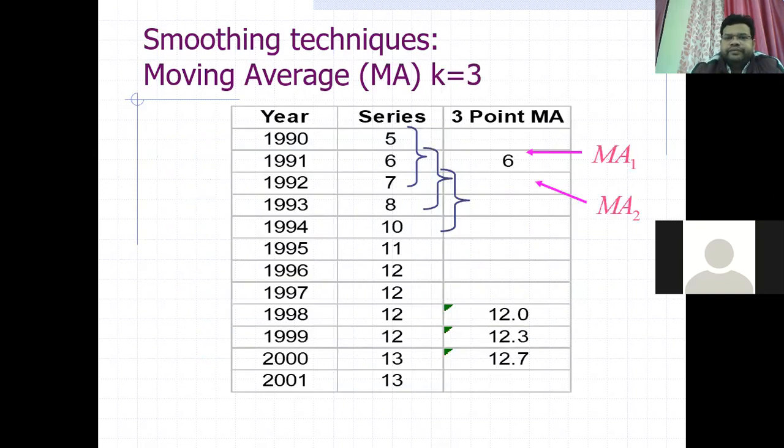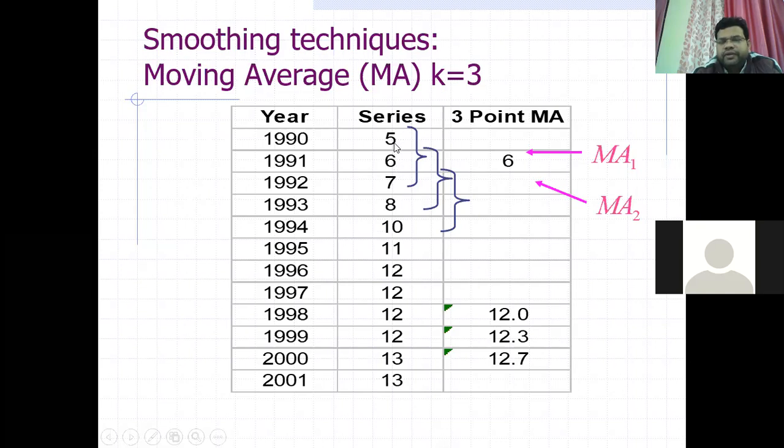Why is it called moving average? Because year-wise data is there, and these are the values. If we are taking the 3-point moving average, initially we take the average of these three values, 5, 6, 7: 5 plus 6 plus 7 divided by 3 comes out to 6, the first moving average.